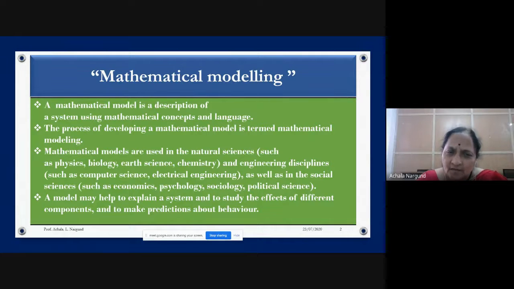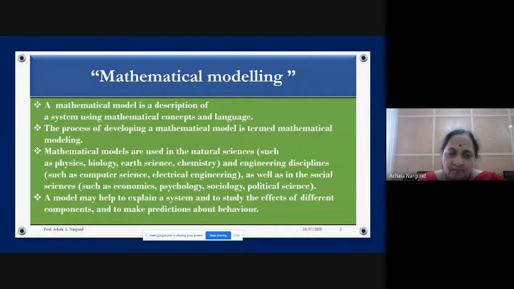Mathematical models are used in natural sciences such as physics, biology, earth science, chemistry, and engineering disciplines such as computer science, electrical engineering, mechanical engineering, all engineering disciplines you use, as well as in social sciences, such as economics, psychology, sociology, political science, and everywhere.